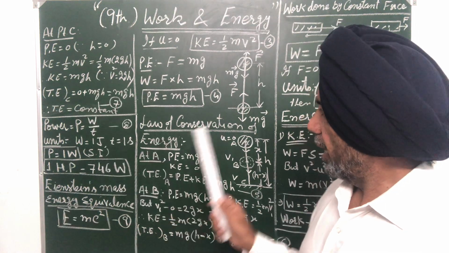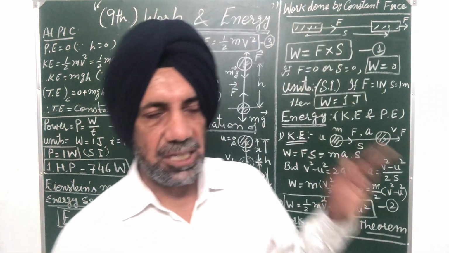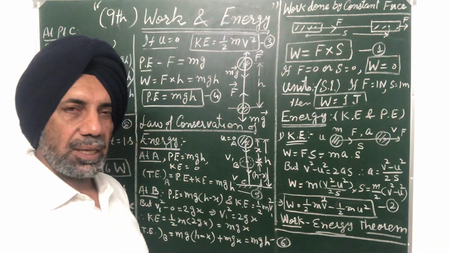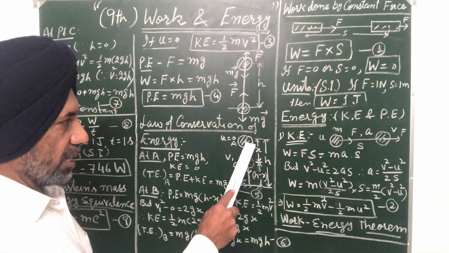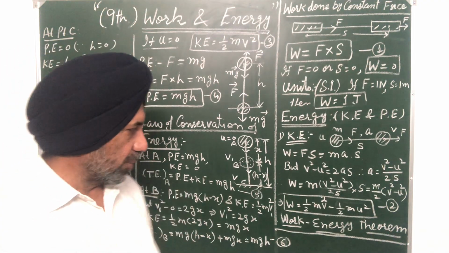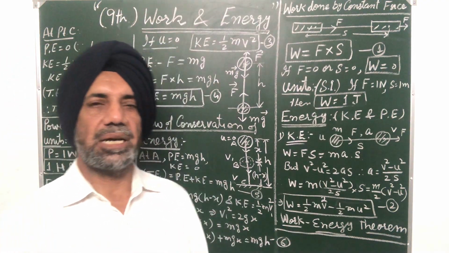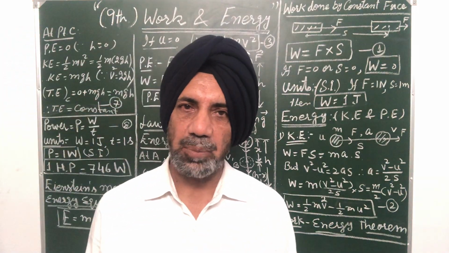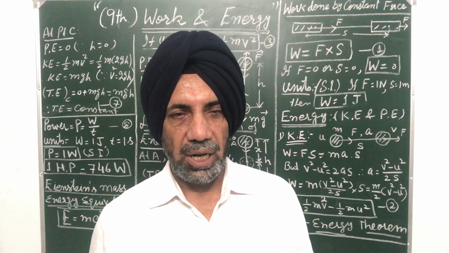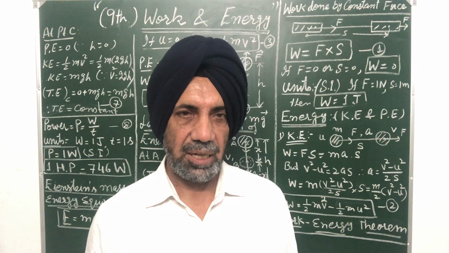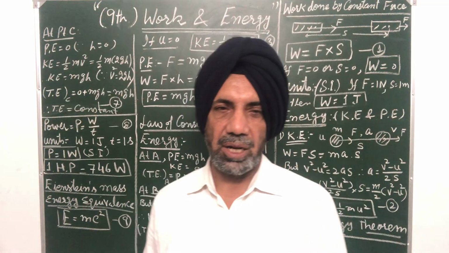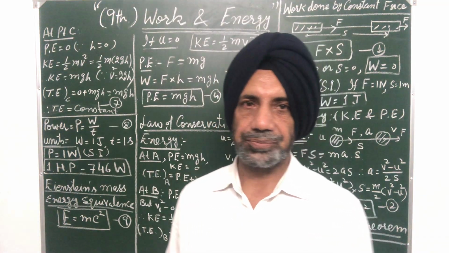It means we have proved that at points A, B and C, at the highest point and at any point in between the highest point and the ground, that is, at 3 points: the highest point, the point at a certain height h minus x, and just above the ground, the sum of kinetic energy and potential energy is always constant. So this means the total energy of a freely falling body is always conserved. It means a freely falling body obeys the law of conservation of energy. So the total energy of a body remains constant.